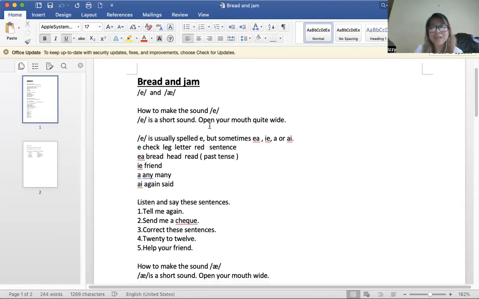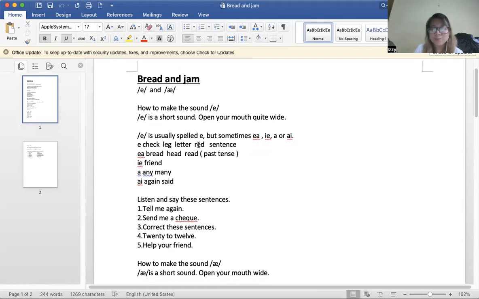So how do we make the A sound? A is a short sound. Open your mouth quite wide, so A, like that. And the A sound is usually spelled with a small e. But sometimes we have to spell it with E and A together, or I-E, A, or AI.